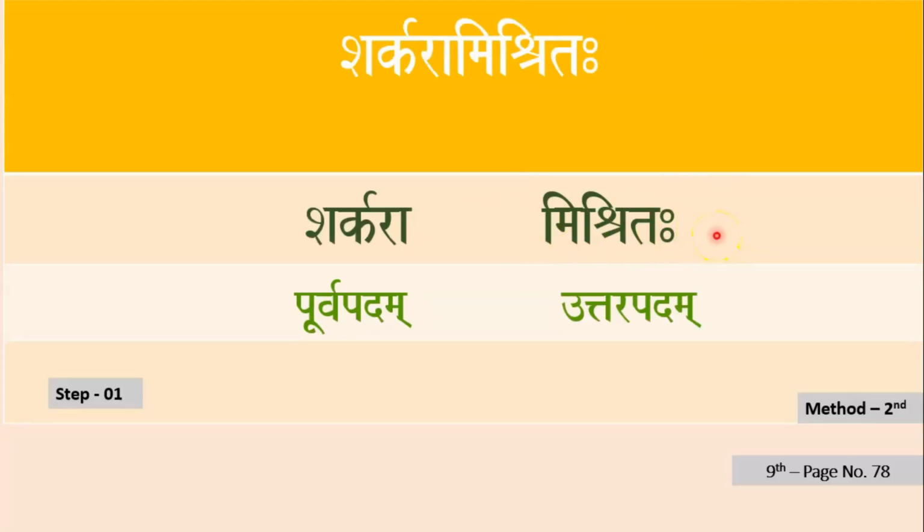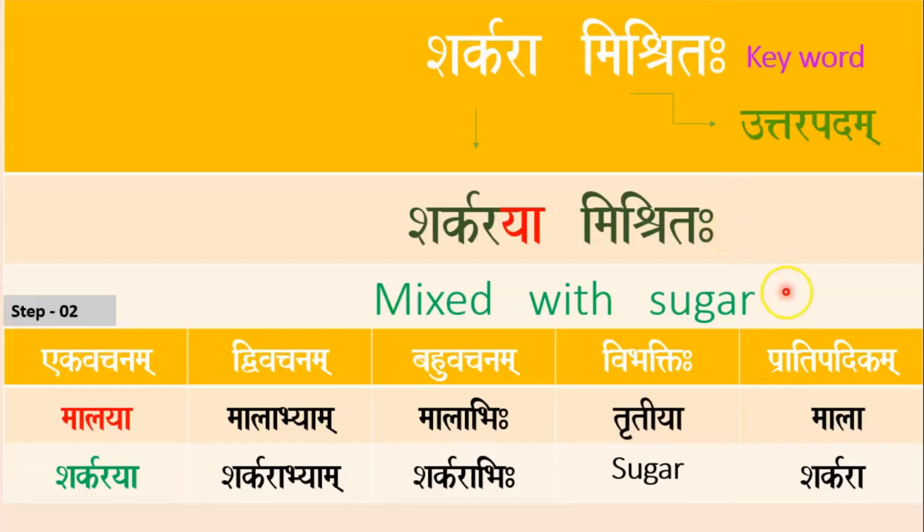According to step number 1, Sharkara and Mishritaha are split. Let's see our second step. Here, the meaning of this compound word is mixed with sugar. Here, this word with indicates instrumental case.